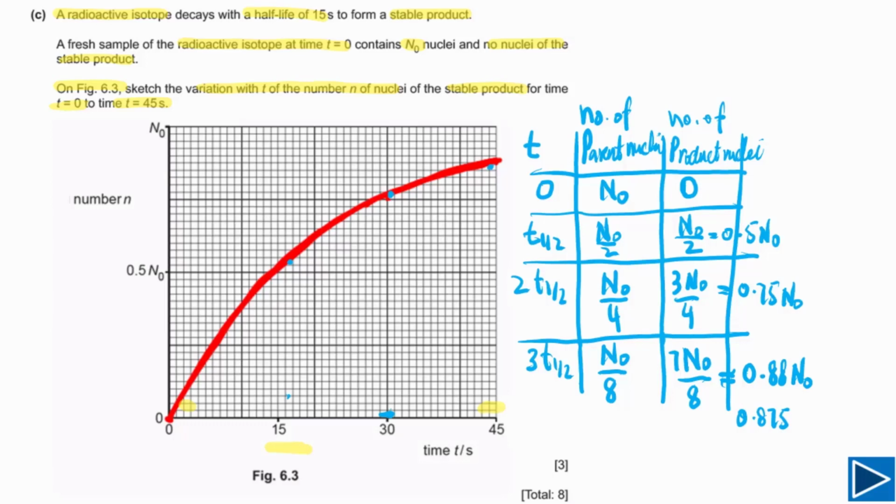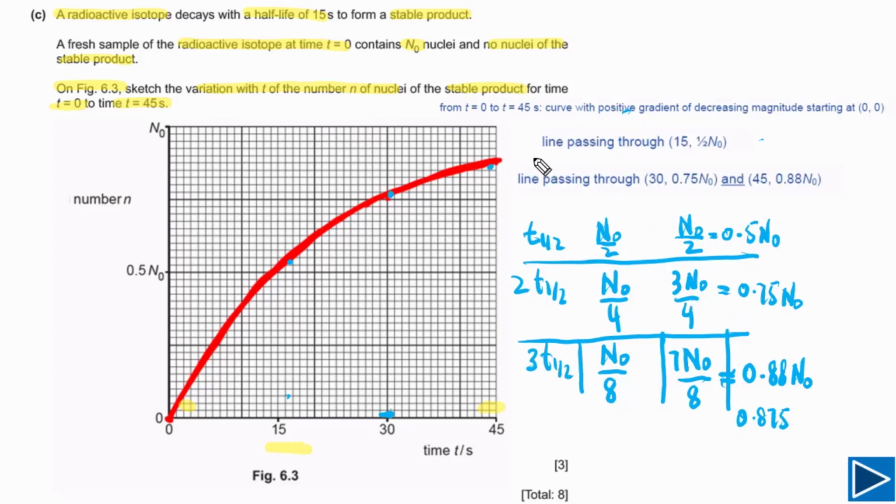This is how you need to sketch, and this question has 3 marks, so let me explain how the marks will be awarded. The first mark will be awarded from time t equal to 0 to t equal to 45 seconds, from here to here, if you have drawn the curve with positive gradient. As you can see the gradient of this line is positive but the gradient is decreasing, and it has to start at 0, 0. If it is starting from here, you will get 1 mark. So this is B1, 1 mark.